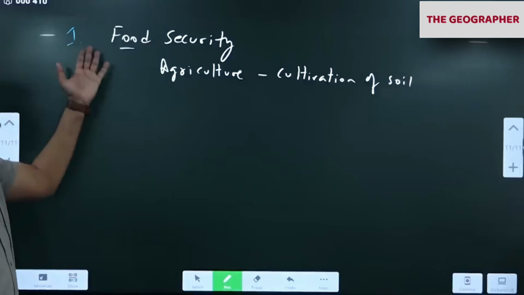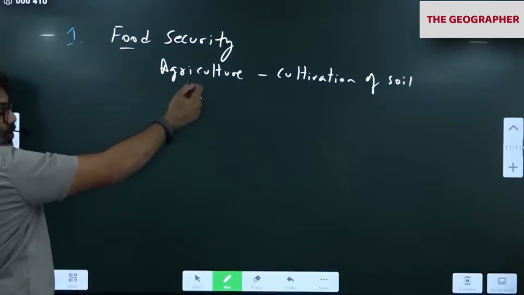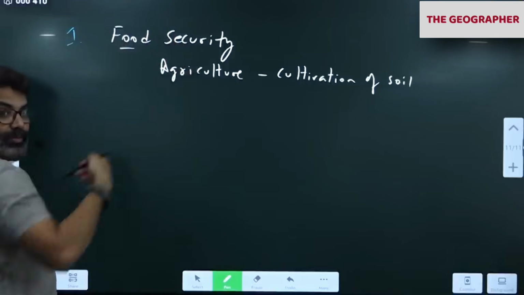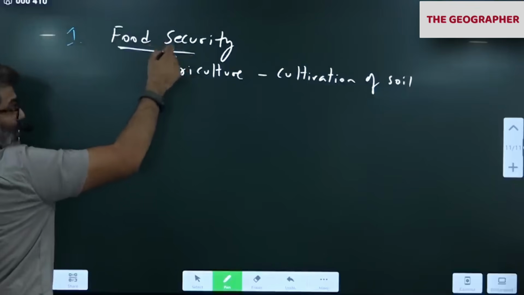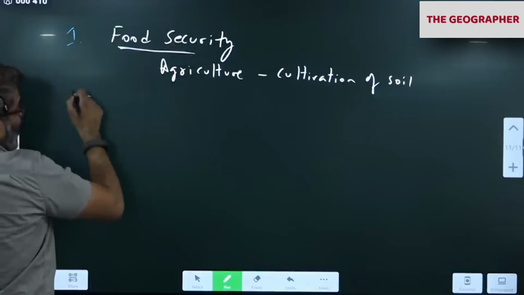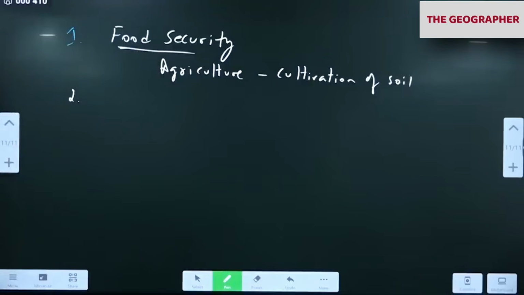So as a result, food security is so important. So I'm setting the introduction to agriculture through soil. This topic is very important because of this one reason: food security. Why do we have to read soil? Because soil is a very important resource for us. After air and water, the third most important resource is soil.